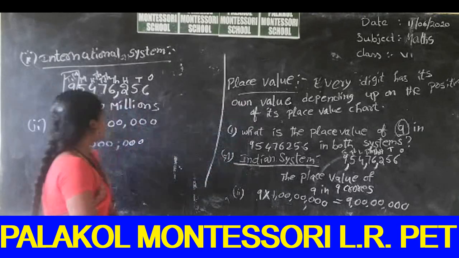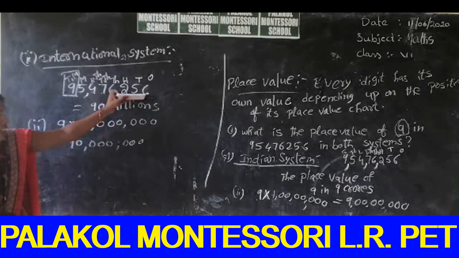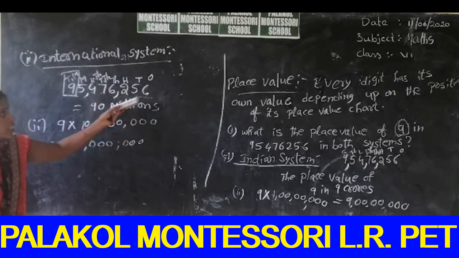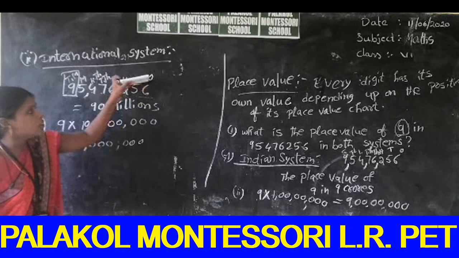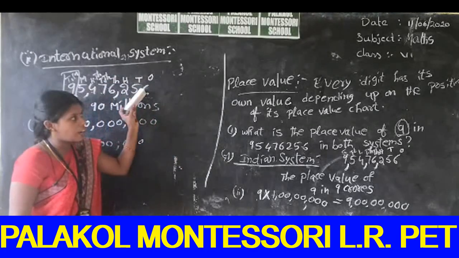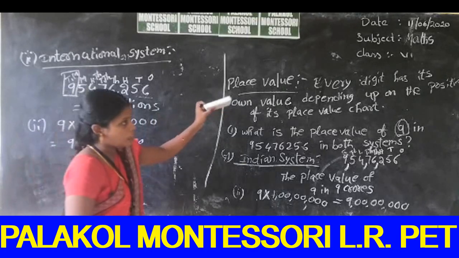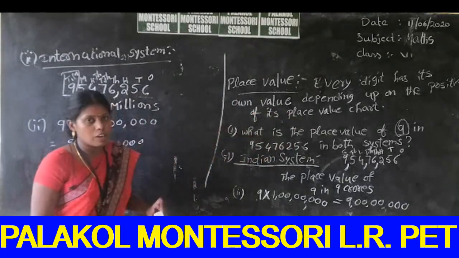Every digit has its own value. For example, the digit is in ones place. So what is the place value of 6? 6 is 6 because it is in ones place. So every digit has its own value depending upon the position in the place value chart.